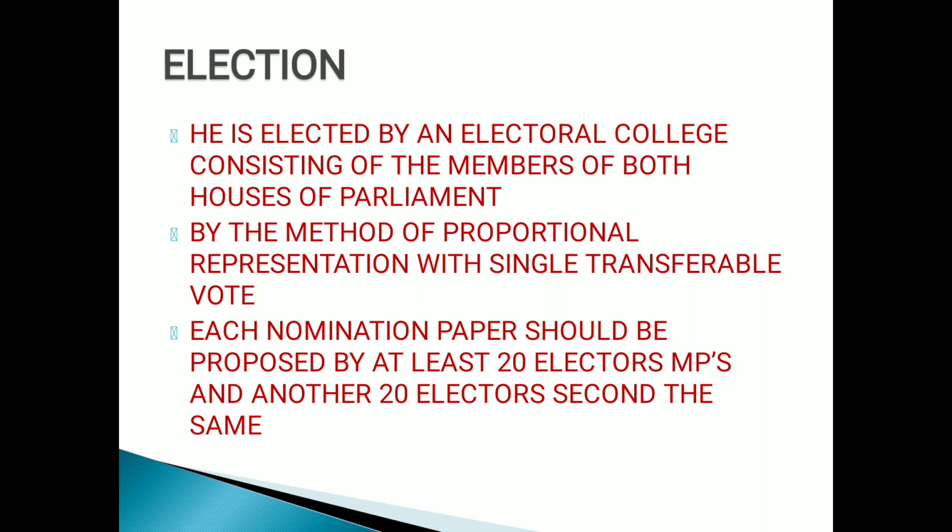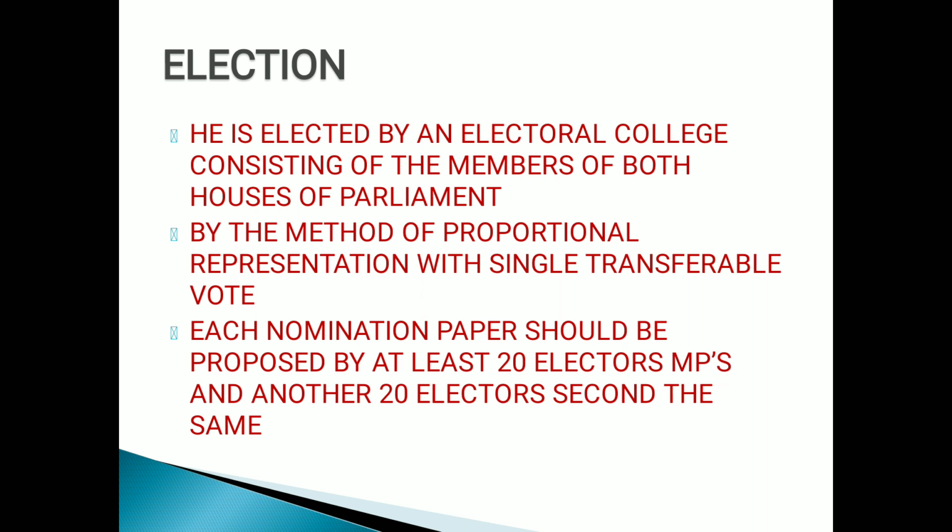By the method, which method, children? I have already explained: proportional representation with single transferable vote system. That means preference-wise voting takes place in the house, and both the elections are indirect elections, children. Always remember, the public elect the intermediaries, and those intermediaries elect the president and vice president of India.